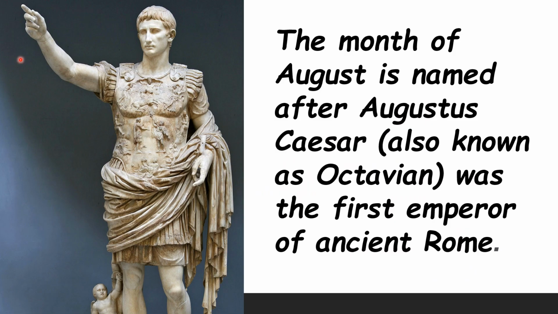Here is the first one. Look here. The month of August is named after Augustus Caesar, who was also known as Octavian, was the first emperor of ancient Rome. Okay, look at the picture. Here is Augustus Caesar.